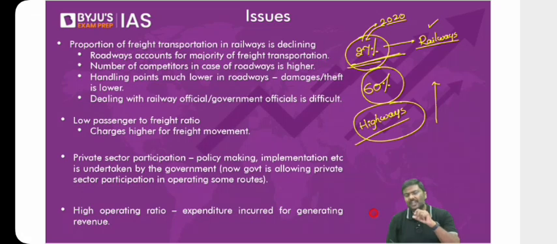And you tell me where will the emission be higher? I hope you understand my question here. I'll repeat it again. Compare between roadways and railways, and you tell me where do you think emission, carbon emissions, pollution, where do you think it is higher? It is higher in case of a road sector. So cost is a disadvantage, right? The pollution is a disadvantage.